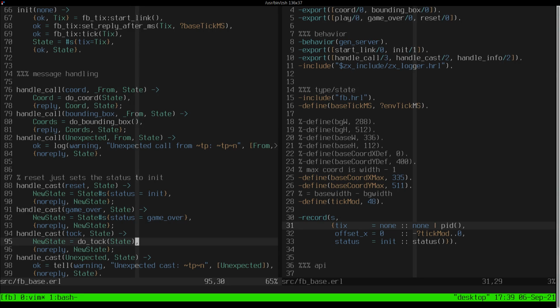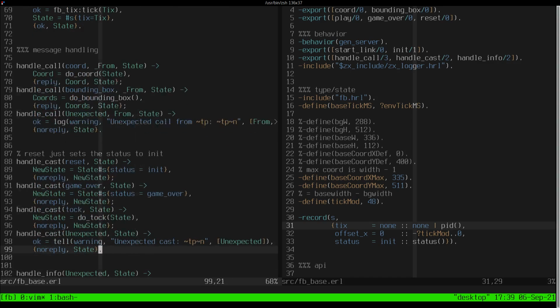So if there's something that's non-trivial that happens, it factors it out to another function, because you don't want to put a lot of really different behavior inside of different clauses of a function. So it says new state equals do talk state, no reply, new state. Okay. So it gets the new state from doing the talk. Unexpected, if it gets an unexpected message, it logs it and doesn't reply.